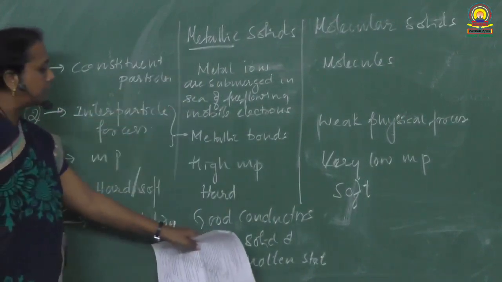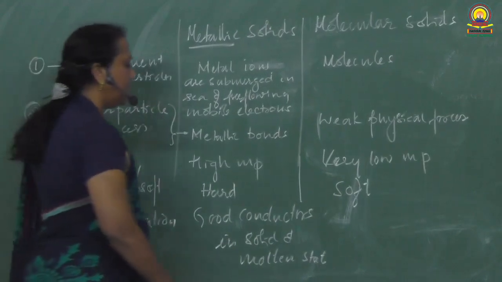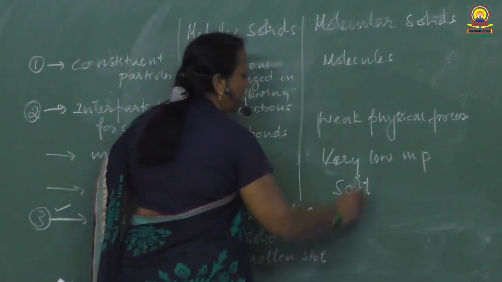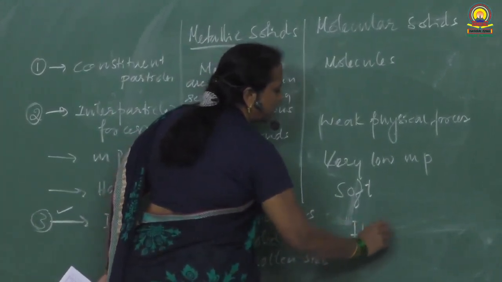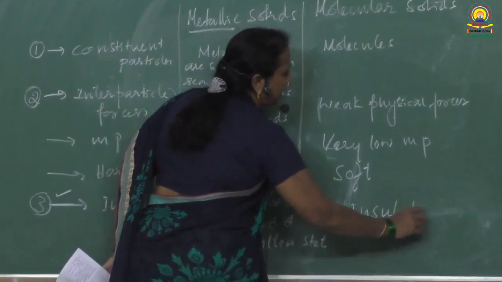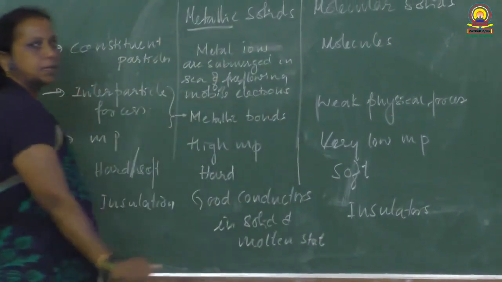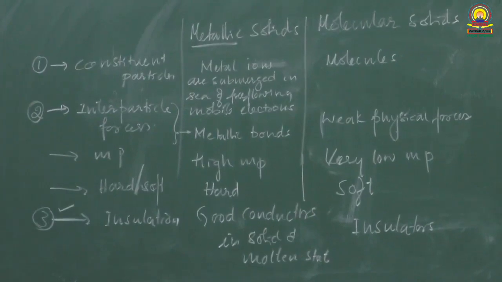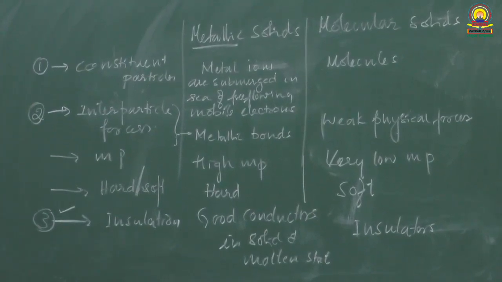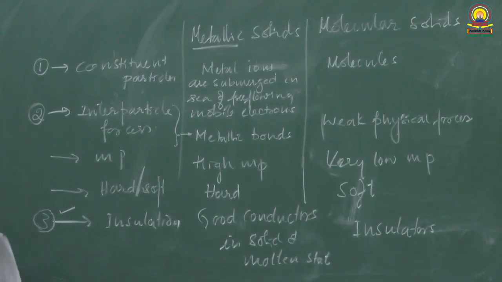Metallic solids conduct electricity in both solid and molten state, whereas molecular solids are insulators. They do not conduct electricity in any of the physical state. So like this, all are important points of difference between metallic solids and molecular solids.